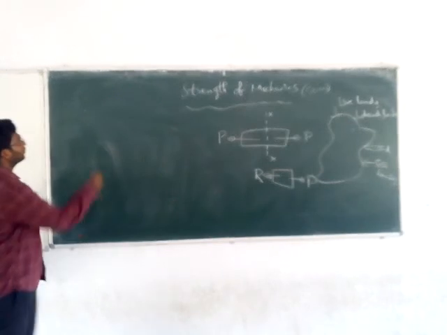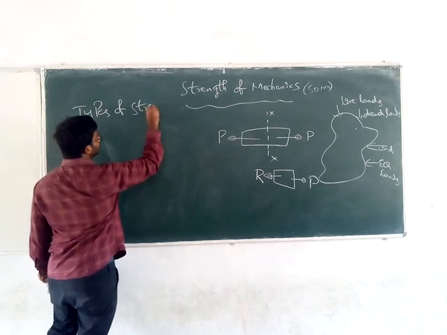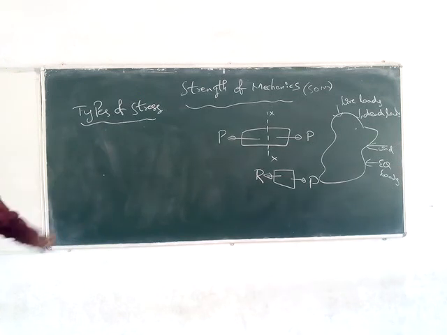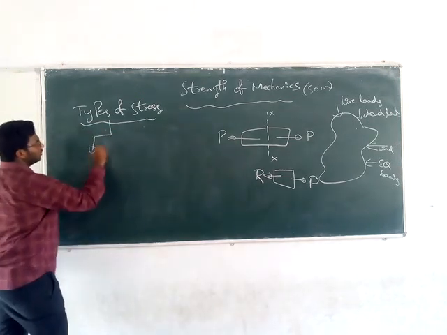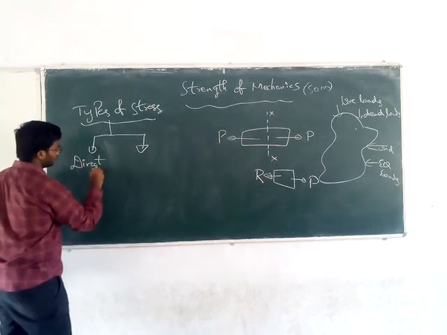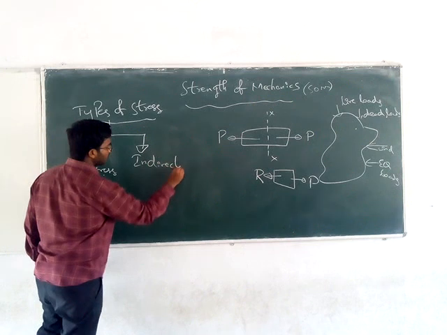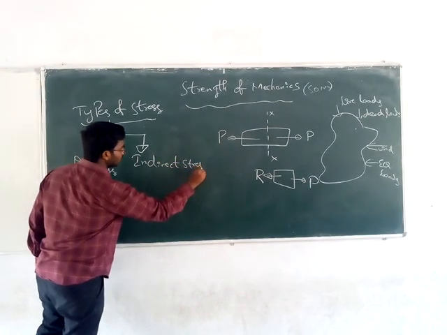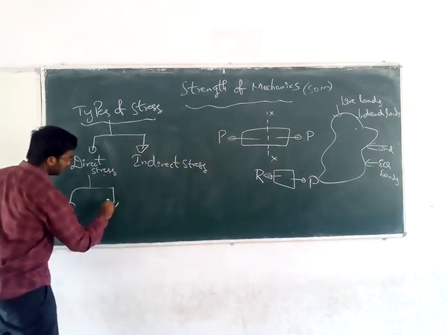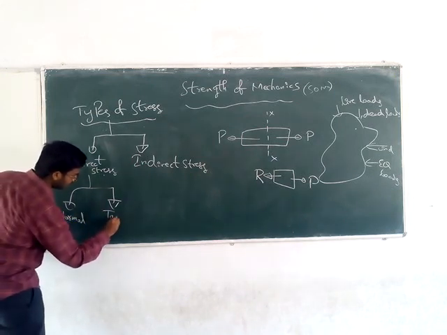And types of stresses. We studied that stress is nothing but resisting force per unit area, and there will be two types of stresses. One is direct stresses, and the other is indirect stresses. Direct stresses again will be classified into two: one is normal and the other is tangential stresses.